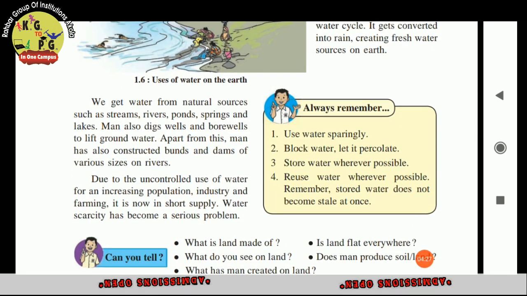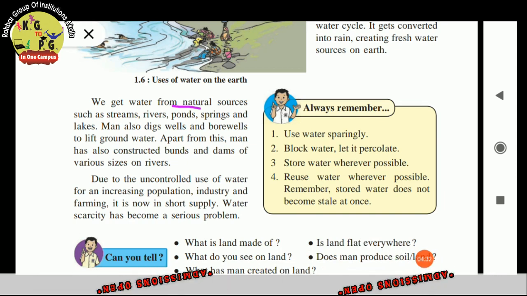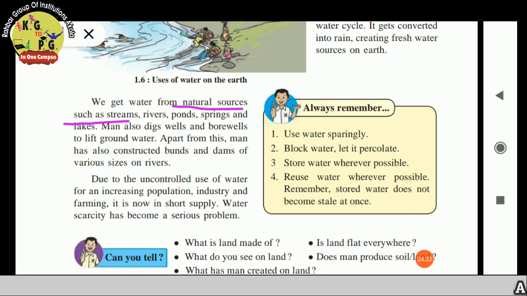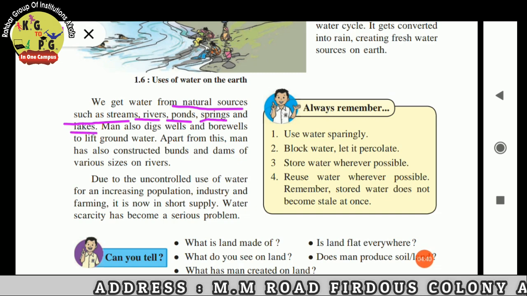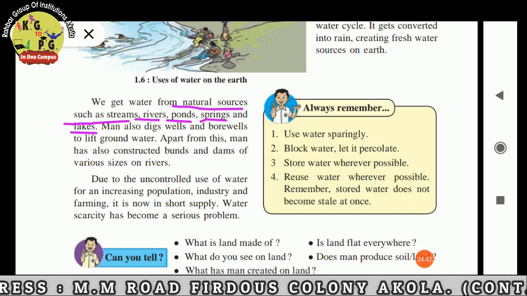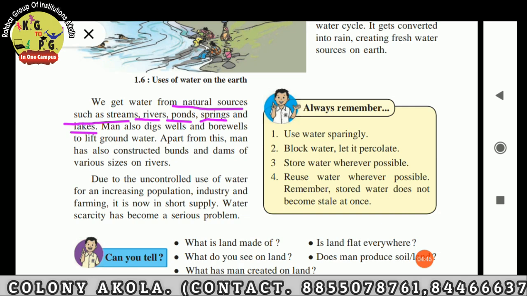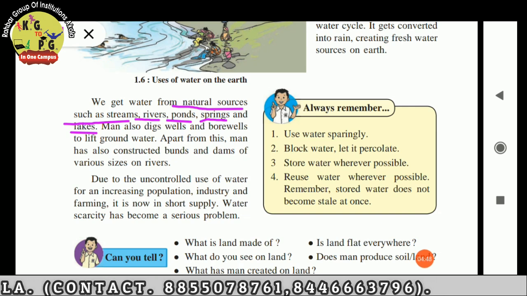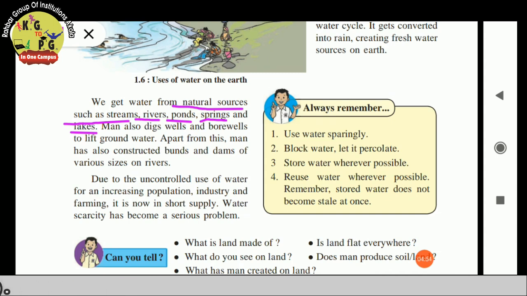We get water from natural sources such as streams, rivers, ponds, springs and lakes. Man also digs wells and borewells to lift groundwater. Borewells and wells are also important for us. Apart from this, man has constructed bunds and dams of various sizes on rivers, and dams are very useful for all living things.